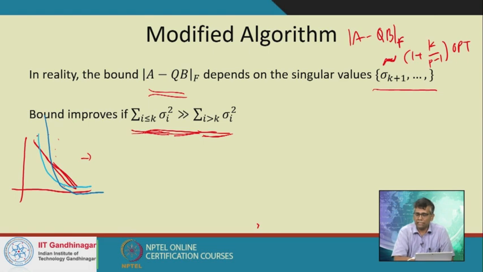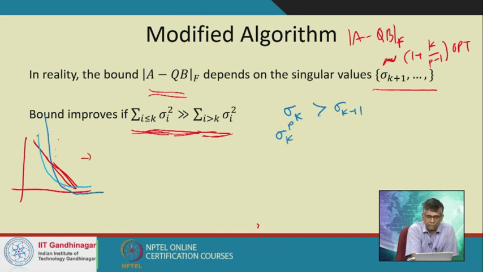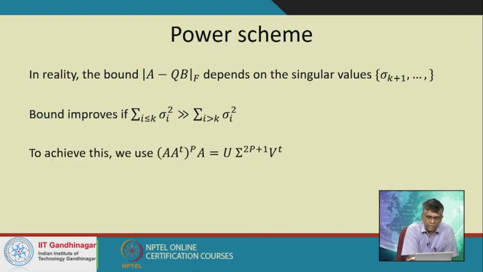So what it means is that if I really power the matrix, then if sigma k is bigger than sigma k plus 1, then sigma k to the power p is even bigger than sigma k plus 1 to the power p, and so on and so forth. So instead of working with the original matrix, we work with the power of the matrix.